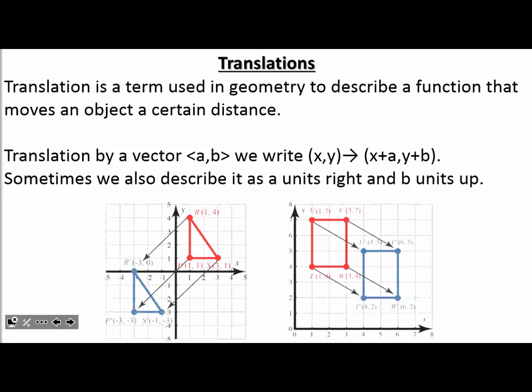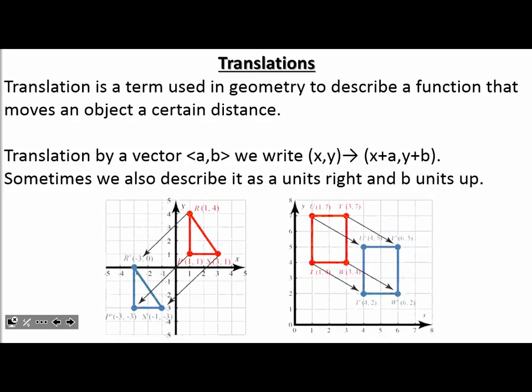As an example, you see here I have a right triangle, and I moved it diagonally. I just dragged it. That's what translation is. In this case, I moved it a few spaces to the left, and then a few spaces down. Looking at my other example here, starting with the red, I moved it a few spaces to the right and then a few spaces down. So that's what translation does. We move it a certain distance, and I never said which direction. Now the translation by a vector AB, right?